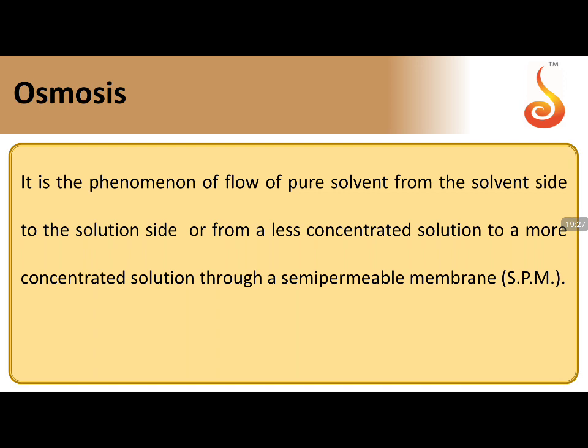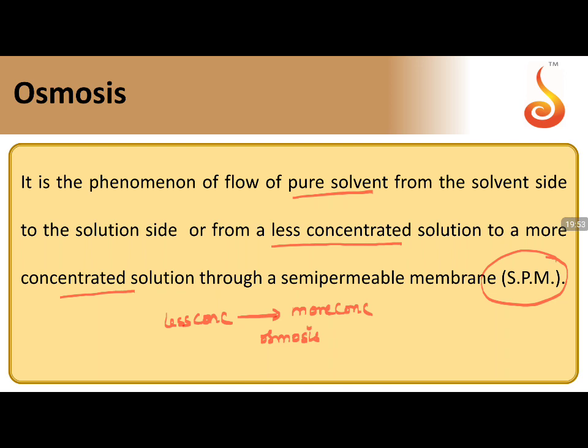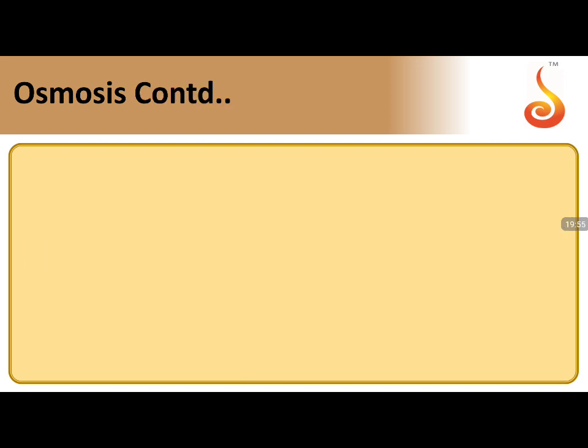Osmosis: the phenomenon of flow of pure solvent from the solvent side to the solution side, or from less concentrated solution to more concentrated solution. Moving from less concentration, this is the word you should remember, towards more concentration, this particular one is called osmosis. The direction is always fixed. This direction is osmosis, and that should be passing through a semi-permeable membrane. Without this, it cannot be possible.